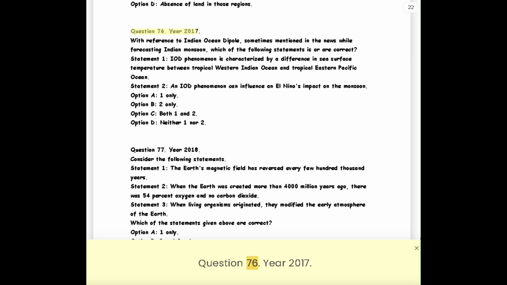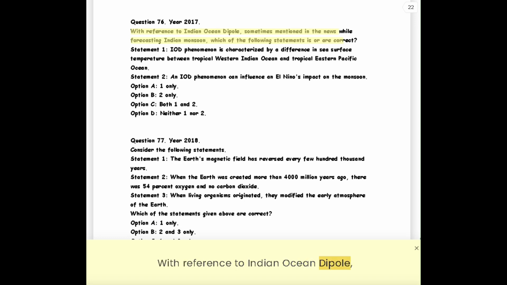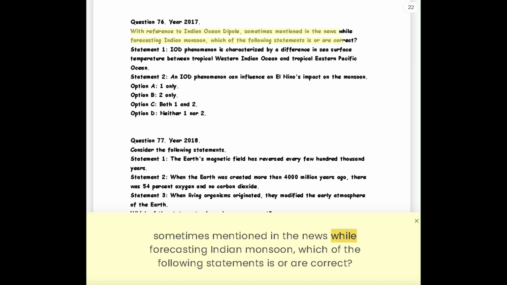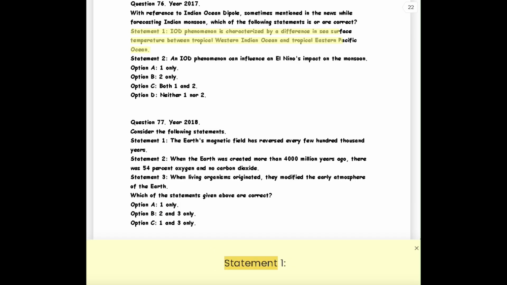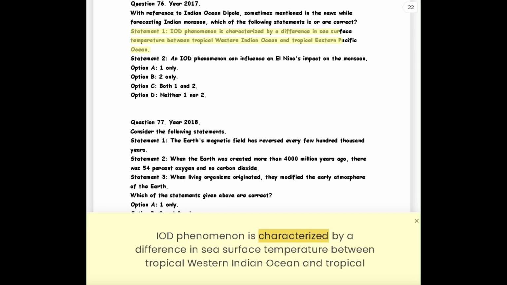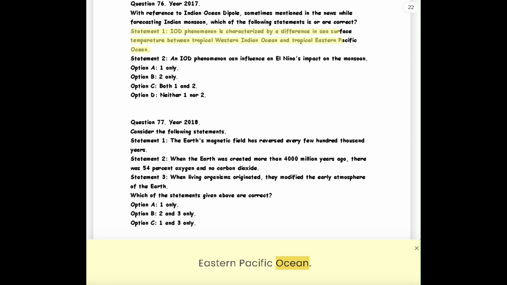Question 76. Year 2017. With reference to Indian Ocean dipole, sometimes mentioned in the news while forecasting Indian monsoon, which of the following statements is or are correct? Statement 1. Indian Ocean dipole phenomenon is characterized by a difference in sea surface temperature between tropical western Indian Ocean and tropical eastern Pacific Ocean.